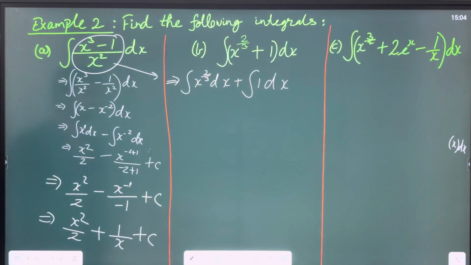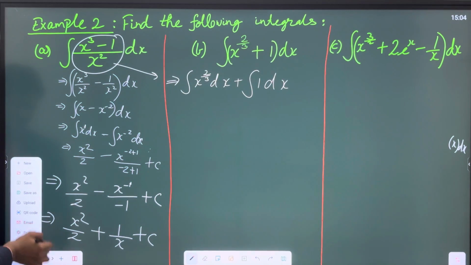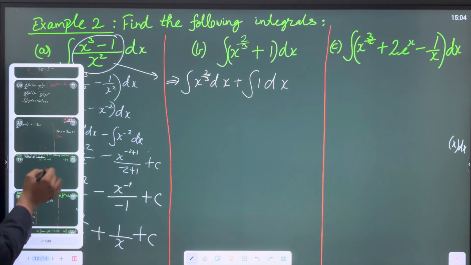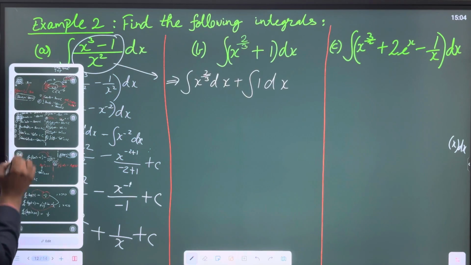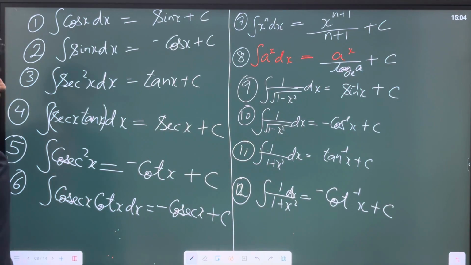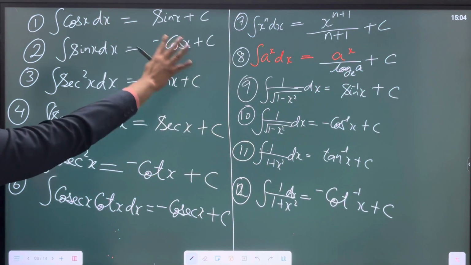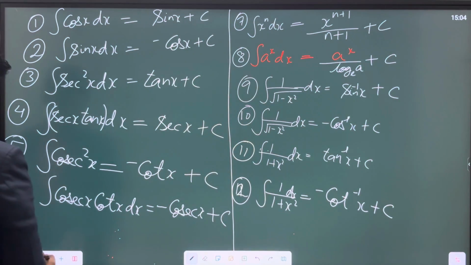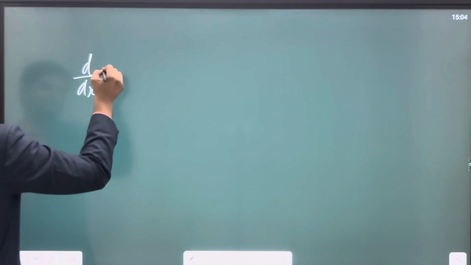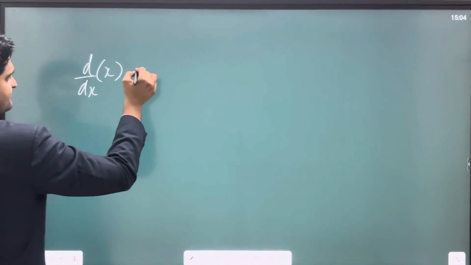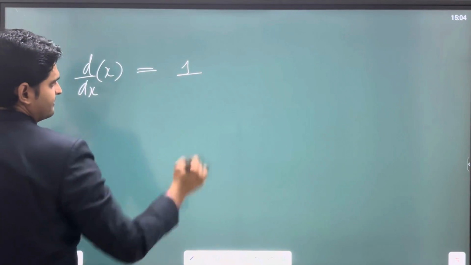Now when you look at this, let us come back to the main formulas which we have looked at. You've already done these formulas. Now let's understand, when you differentiate x with respect to x, you get 1.